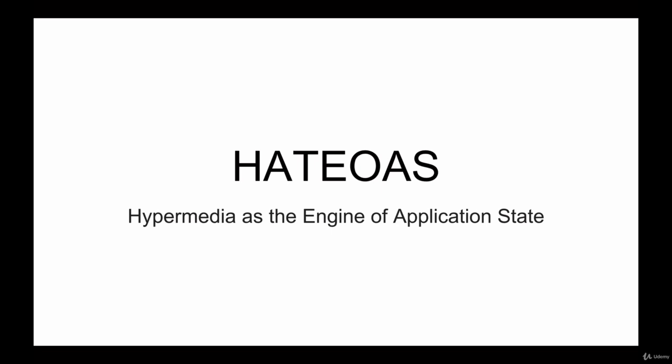HATEOAS, which stands for Hypermedia as the Engine of Application State, is a way to provide links to resources the client API can use. It works very similar to the way web links work when we browse web pages on the internet. When a web page loads, additionally to the text content and to images that also load up, this HTML document contains links which the user can use to navigate next to other pages of this website.